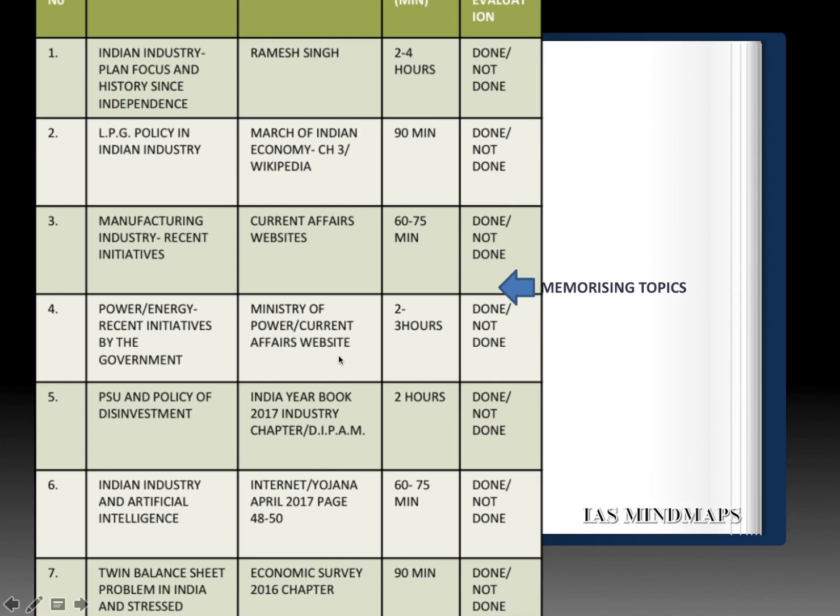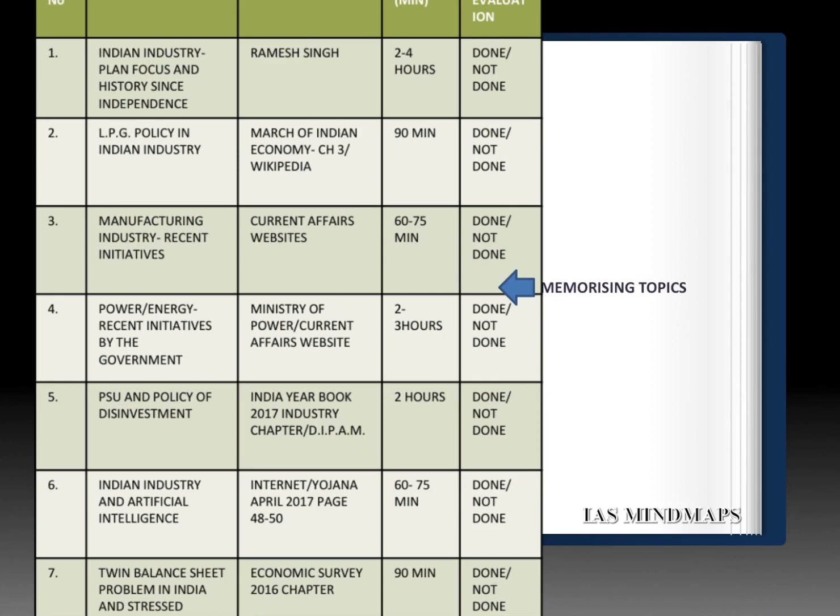Fifth area we have to focus on is the policy of disinvestment in the public sector undertakings. And this can be seen in India Yearbook 2017 Industry Chapter or on the website of DIPAM. DIPAM, the full form is Department of Investment and Public Asset Management, a crucial website for this week.